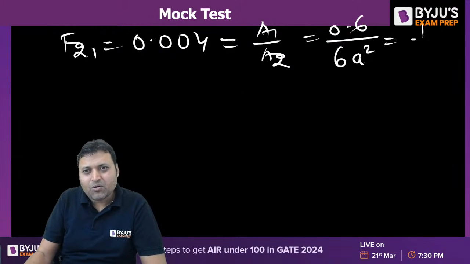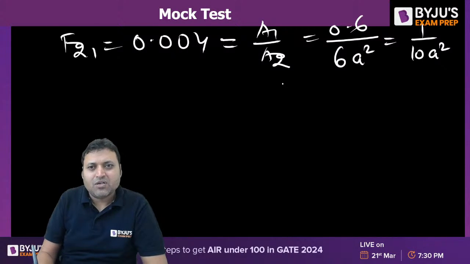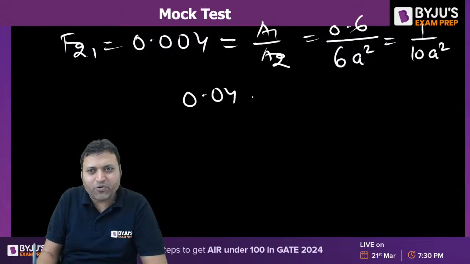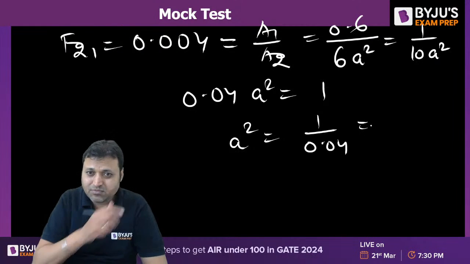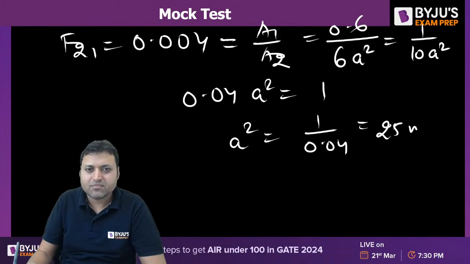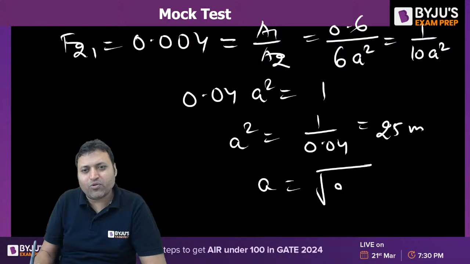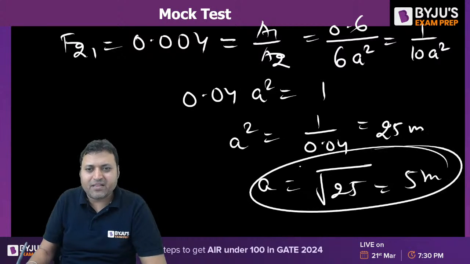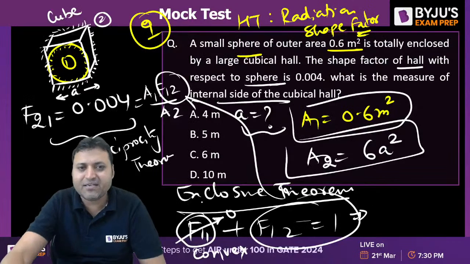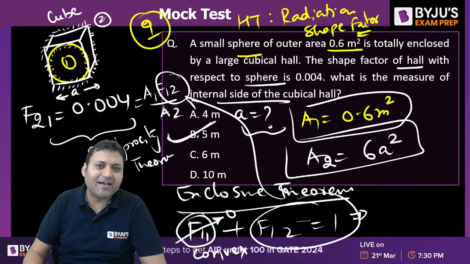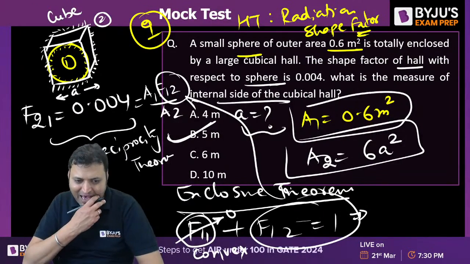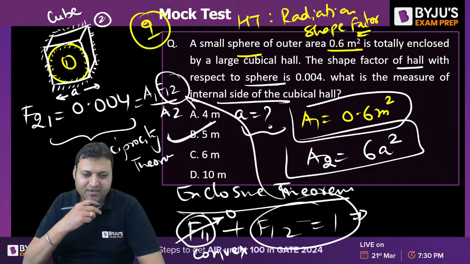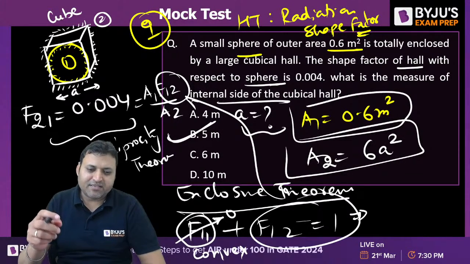So it will be 1 by 10 A square. If we multiply this, 0.04 into A square is equal to 1. So A square is equal to 1 upon 0.04, that is 25. And A will be equal to root of 25, that is 5 meter. The value of A will be 5 meter. Isn't it? Option B. B is the right answer for question number 9. Yes, Parth, Saurabh, Roshan, well done. Kiran. Yes, yes, everyone.